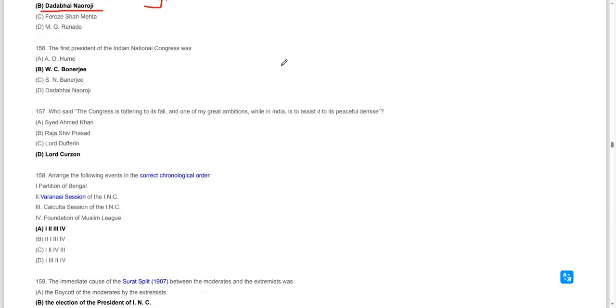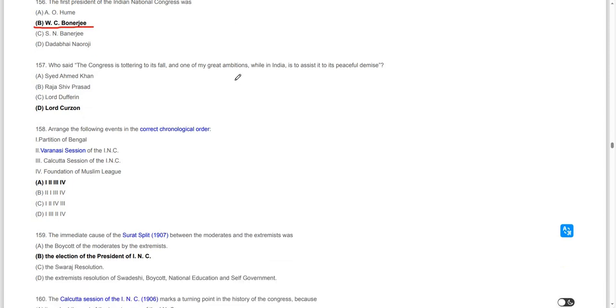Moving on, who was the first president of the Indian National Congress? Umesh Chandra Banerjee presided over the first session. Lord Curzon is the one who said, the Congress is tottering to its fall, and one of my greatest ambitions while in India is to assist it to a peaceful demise.